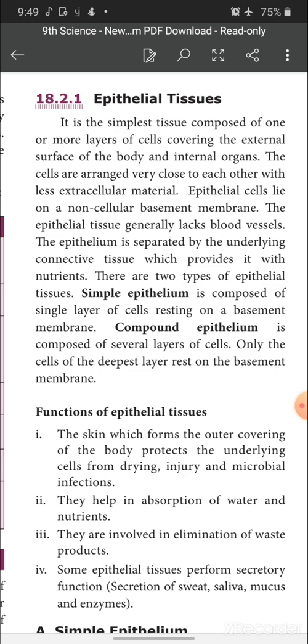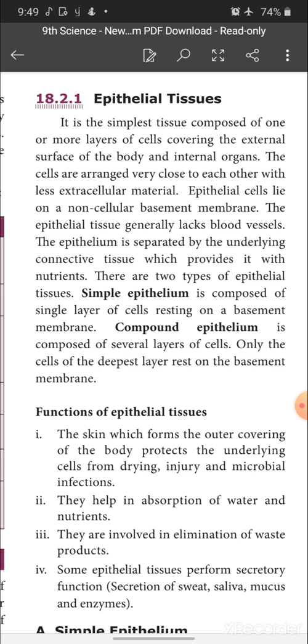Okay. Since it lacks blood vessels, there won't be a blood supply. Then if the blood supply is lacking, how are the epithelial cells getting nutrients? A question arising, isn't it? Because blood is the medium which transports nutrients, oxygen, antigens, antibodies, hormones, whatever things are necessary for the cells. Blood is the only transport medium. Since the epithelial cells lack blood vessels, how do they get nutrients and oxygen for their nourishment? Okay, this is a question arising here.